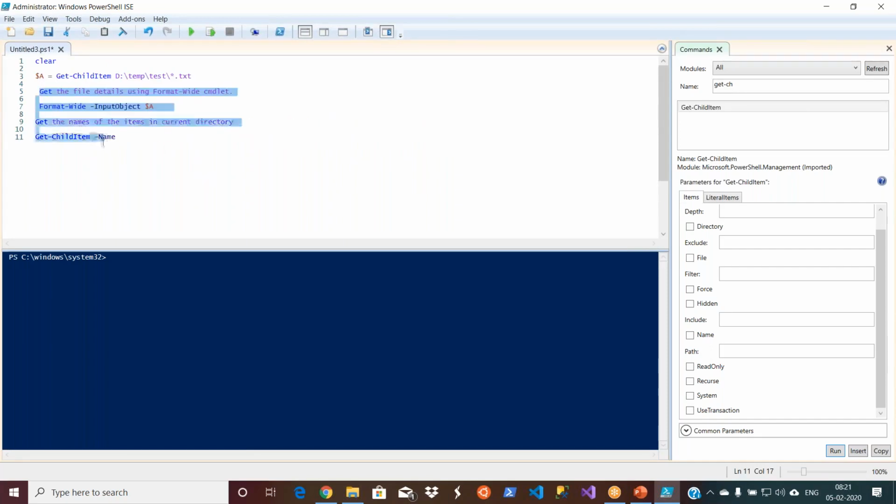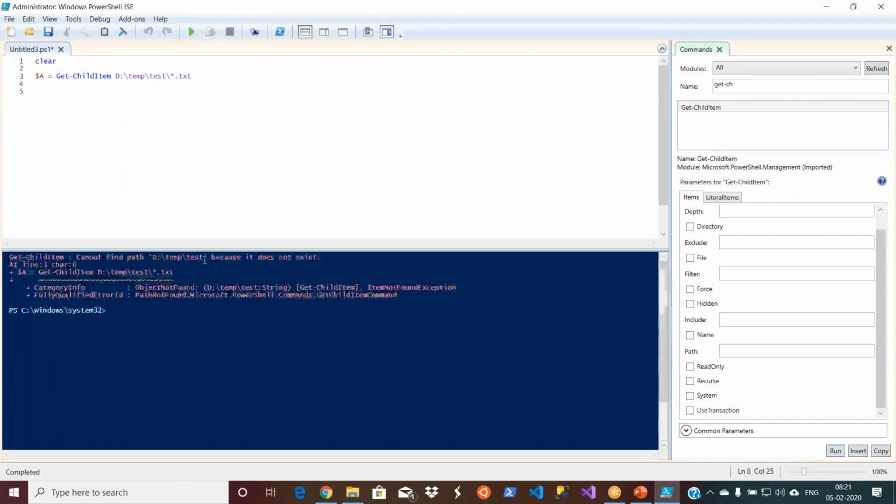So now let's see. Get-ChildItem. There is no temp folder in my D drive. So still, let me execute it. So you get an error.